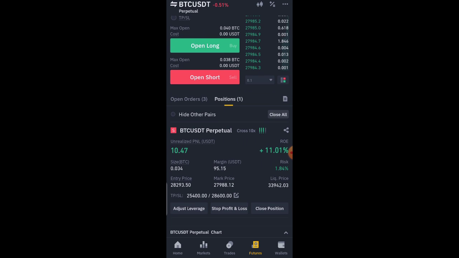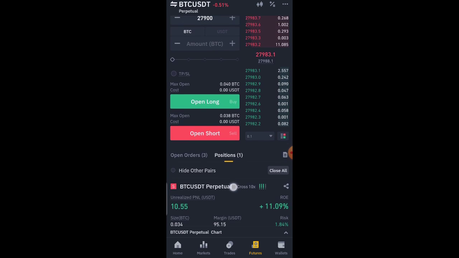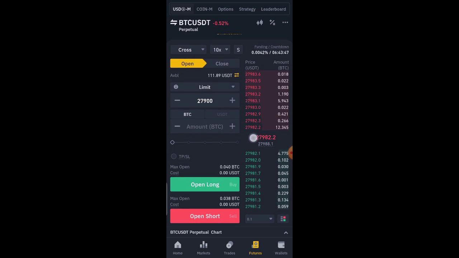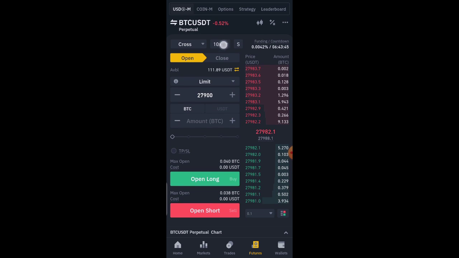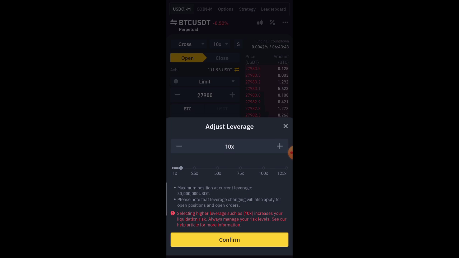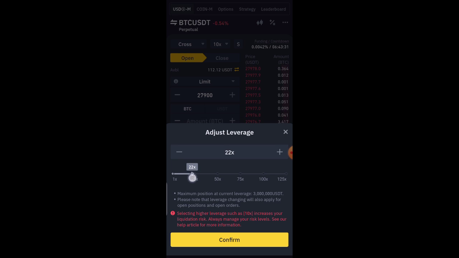This is a short position on Bitcoin, BTC actually. So what you want to do now is click on this 10x here. So I'm going to click on it now. As you can see, I'm having 10x at the moment. Of course, if you know what you are doing, if you are an experienced trader, you can increase it to 20.